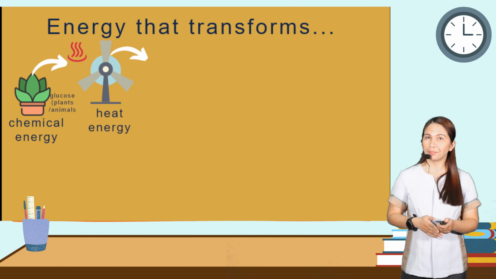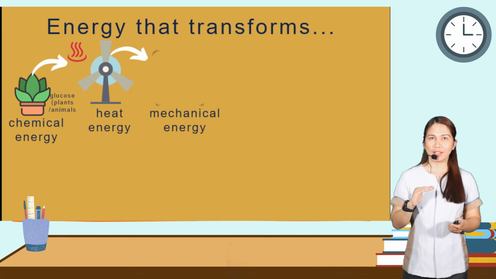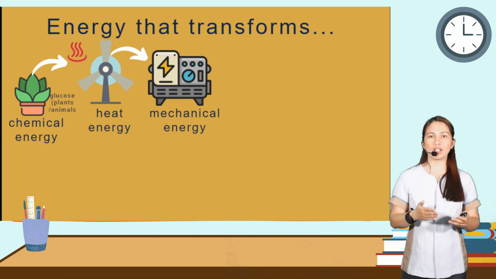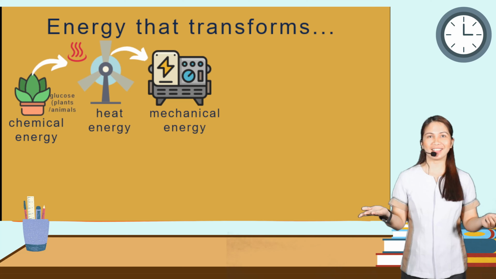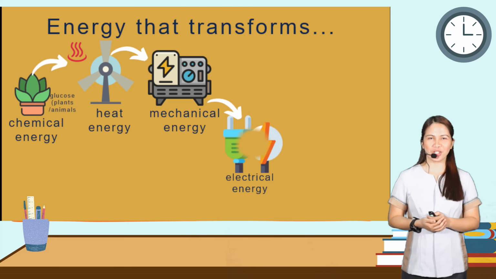Then it will be converted to mechanical energy, right? Which are the generators. Then the generator can now produce what? Electrical energy.